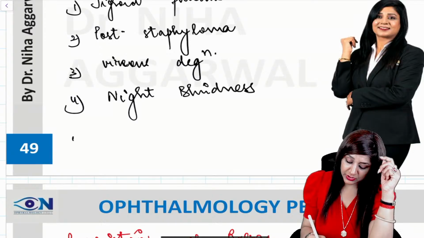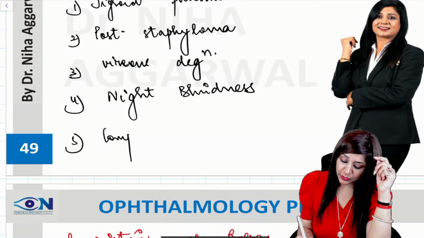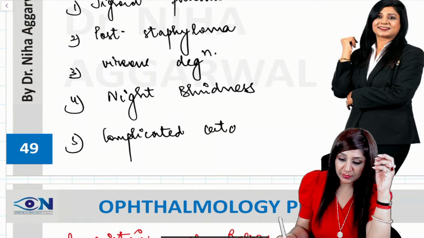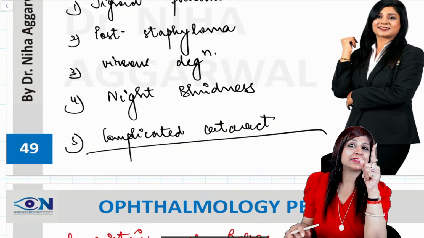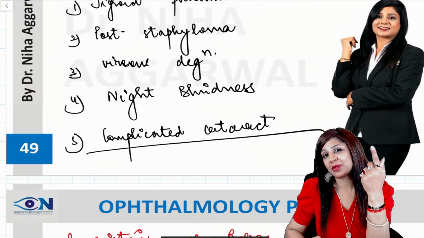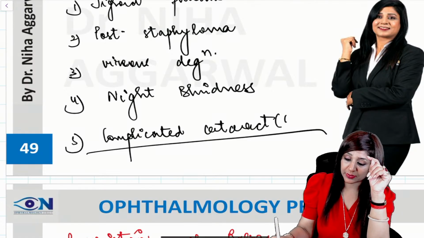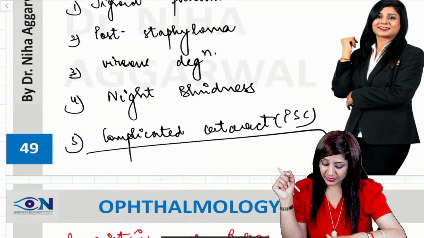And finally the patient can also present with a cataract. So the kind of cataract which is found here is the complicated cataract. Can you tell me the two important signs of complicated cataract? Do you remember the polychromatic luster and the breadcrumb appearance? And the morphology of the complicated cataract will be the posterior subcapsular cataract.